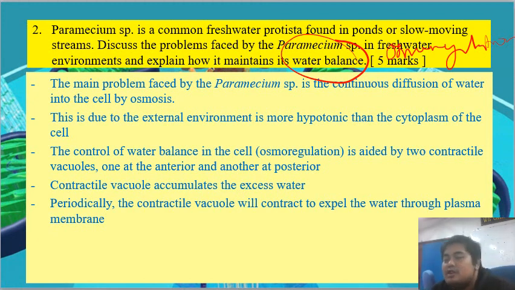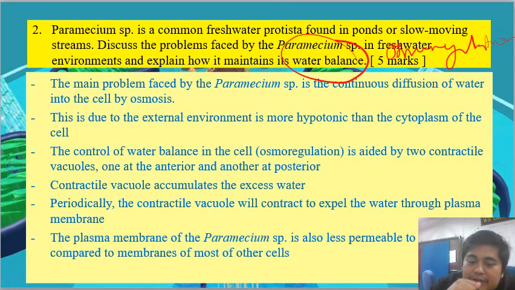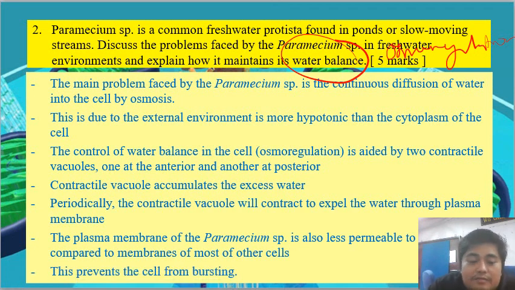So what will happen is that the water will keep on flowing into the contractile vacuole, and up to some point when the contractile vacuole can't bear the amount of water, it will contract to expel the water through the plasma membrane. The plasma membrane of the paramecium is also less permeable compared to the membrane of most other cells. This is to prevent the cell from bursting. Since the water keeps rushing in, if they don't have this contractile vacuole, what will happen? The cell will start to swell, and at one point it will burst.